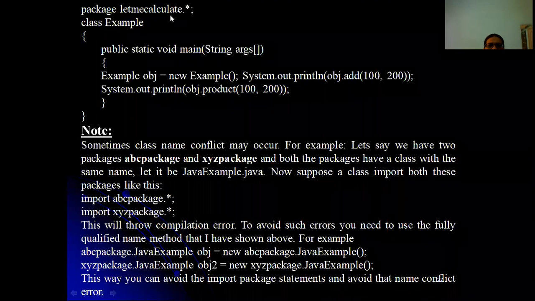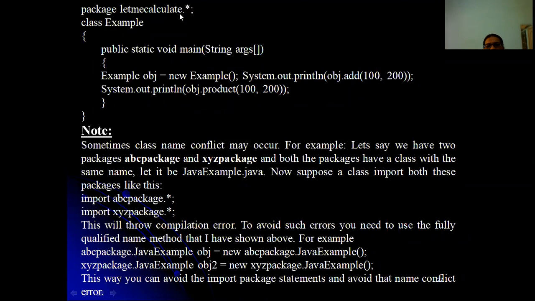package let me calculate dot star. So star is indicating that packages as well as classes which are available with the let me calculate package, all those you can include. So this is not package actually, this is actually import. Okay. So importing let me calculate dot star into our example program. So sorry, this is import. So make a correction there.